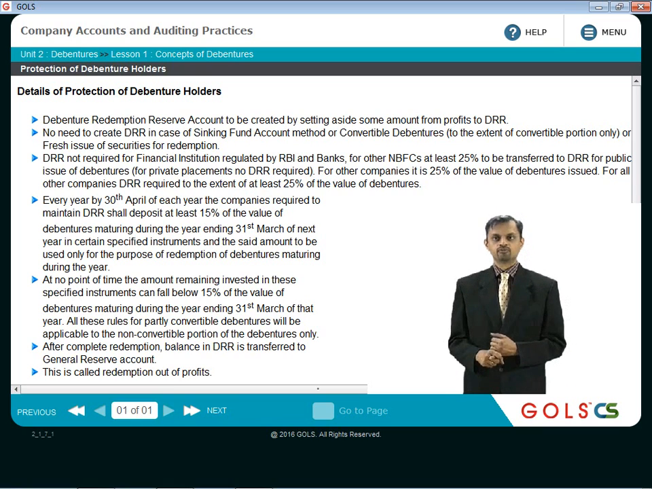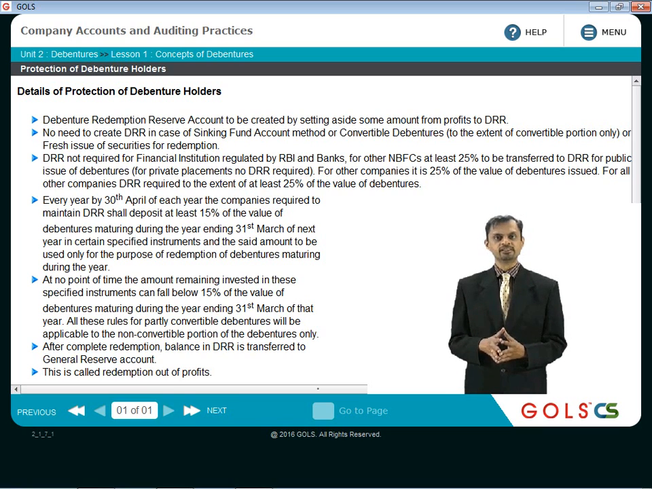DRR is not required for financial institutions regulated by the Reserve Bank of India and banks. For other non-banking financial institutions, at least 25% of the debenture amount has to be transferred to DRR for a public issue of debentures. If these debentures are privately placed, then no DRR is required. So 25% of the debenture amount, whatever is the amount of debentures, has to be transferred to the DRR account.